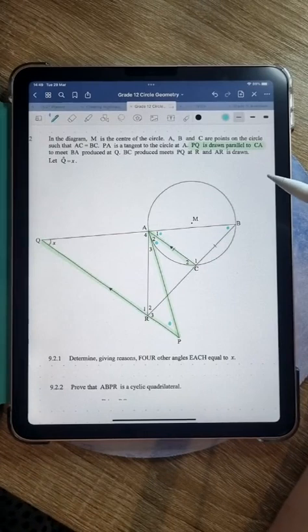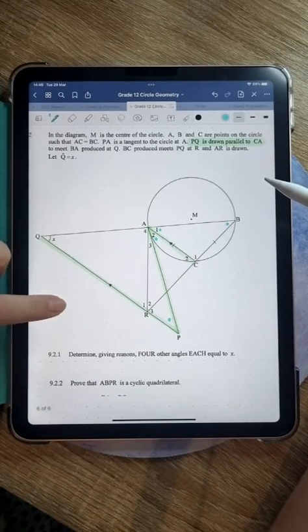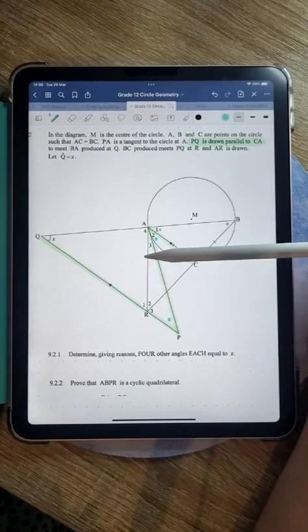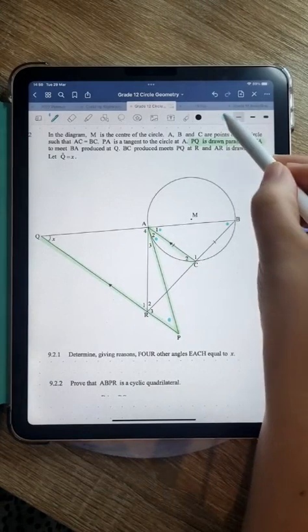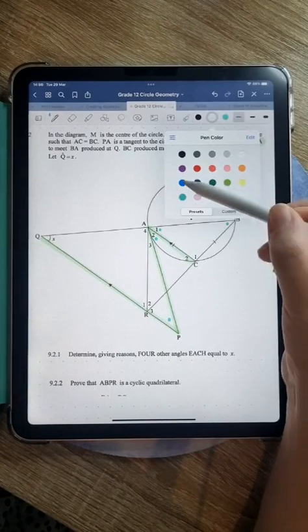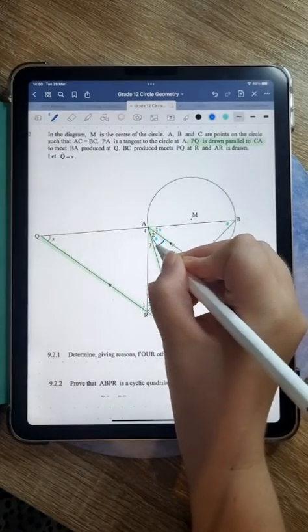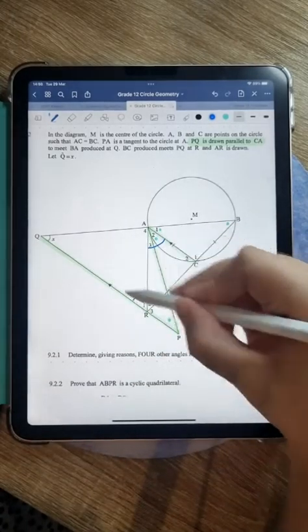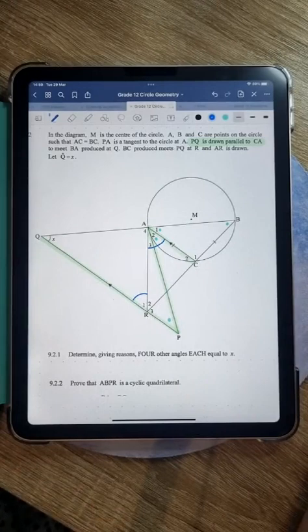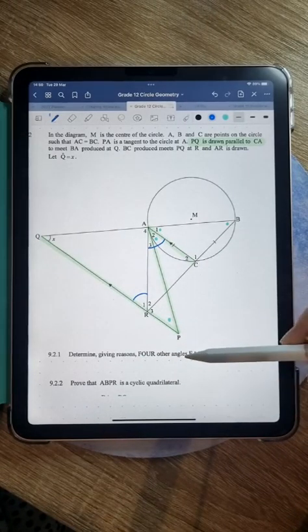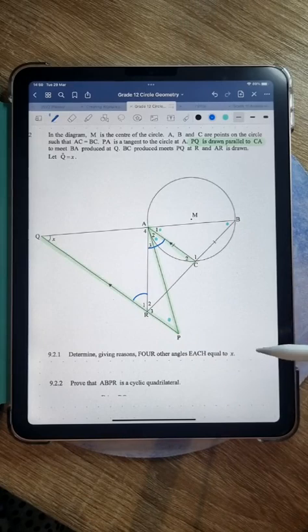All right, so guys, let's take a look at what they are asking us for. Yes, there is another Z. I do see that. All right, we have a Z there with A2 and 3 and R1. So maybe I should just use a different color here. Let's use a dark blue. A2 and 3 and R1. Is that the Z that you guys are talking about? That one over there. Yes, we might have to use that. Okay, we'll see. All right, now guys, they are saying in 9.2.1, the first question, determine, giving reasons, 4 other angles each equal to x.